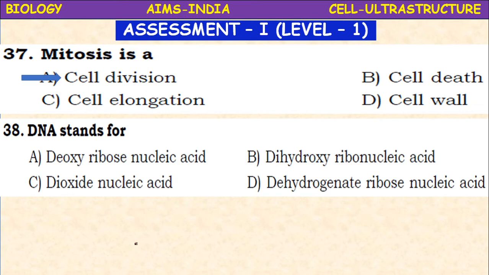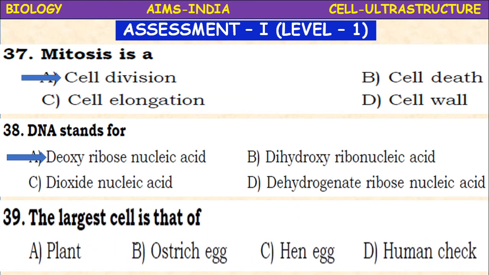DNA stands for, what is the full form of DNA? Deoxyribonucleic acid, dihydroxyribonucleic acid, dioxide nucleic acid, or dehydrogenate ribose nucleic acid. It is the deoxyribonucleic acid. It is the genetic material. It is the main component of gene. Okay, it carries all the genetic information.